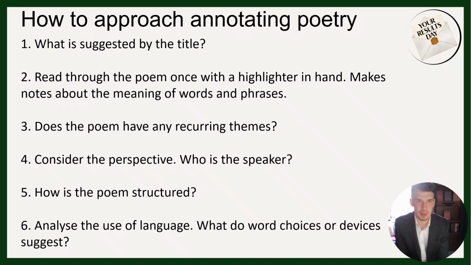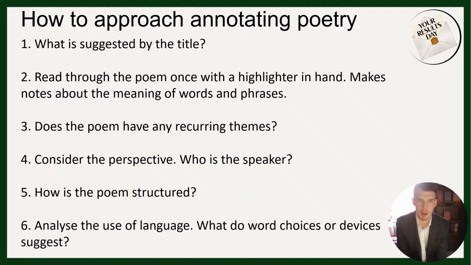So next is a step-by-step guide or questions that I'd be asking myself as I'm annotating poetry. And these are similar across all of the cluster, and they'll also be very useful for unseen poetry as well. Just to recap then, I'd first look at what's suggested by the title. Lots of that we're going to need context to be able to make sense of. I then have a read through of the poem with a highlighter and a pen in hand and make notes about the meaning of any words and phrases that I already recognise, or can I link these back to anything that is relevant to the context.